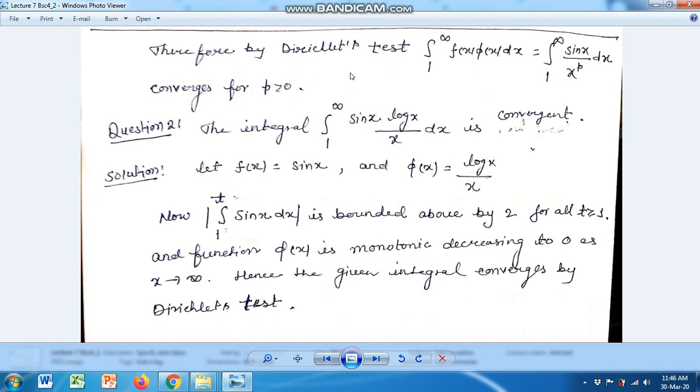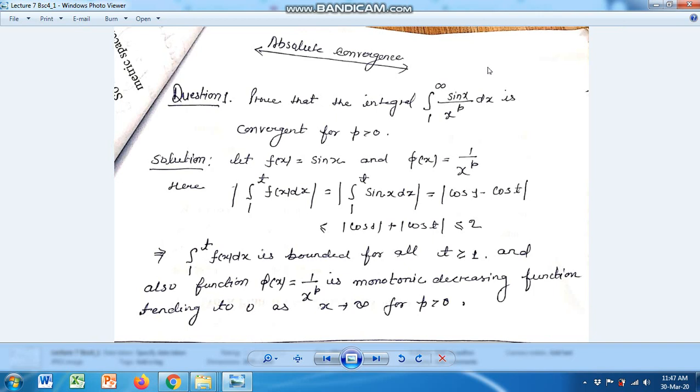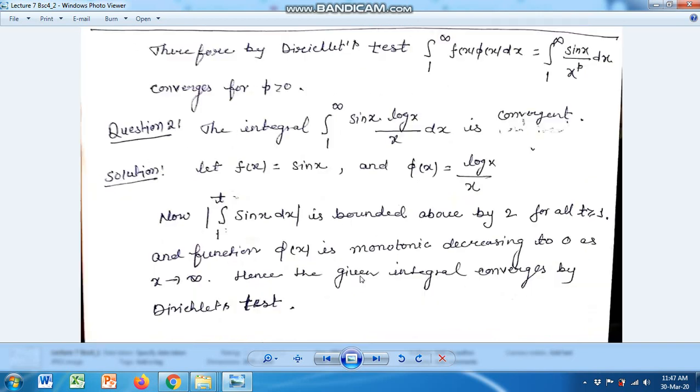Therefore, by the Dirichlet test, the integral from a to infinity of f(x) phi(x) dx is convergent if phi(x) is monotonic decreasing and converges to 0, and the integral from a to t of f(x) dx is bounded. So all the conditions of the Dirichlet theorem for this problem are satisfied. Hence the integral from 1 to infinity of sin x upon x to the power p dx is convergent for p greater than 0.